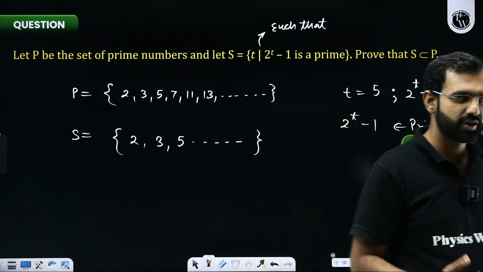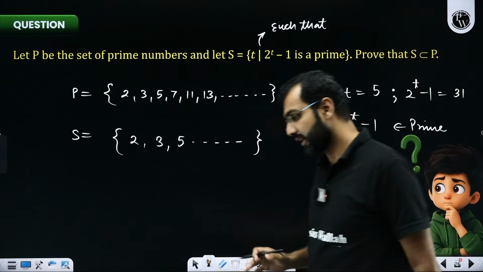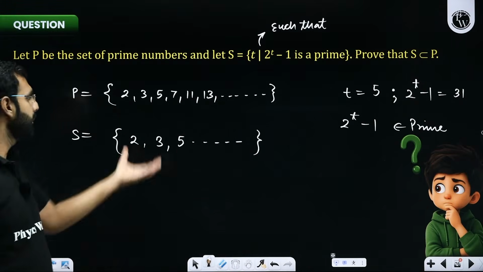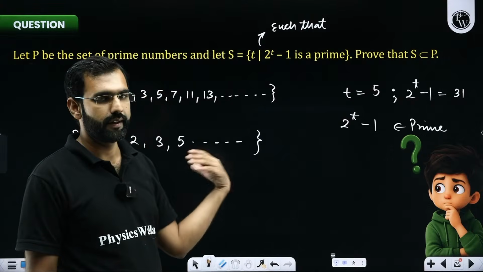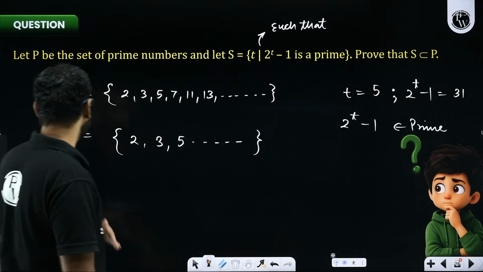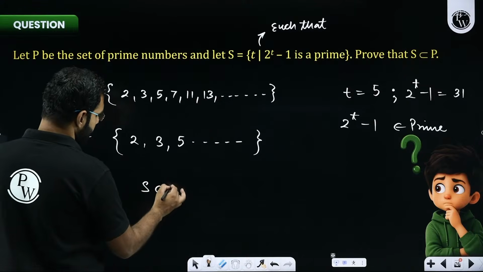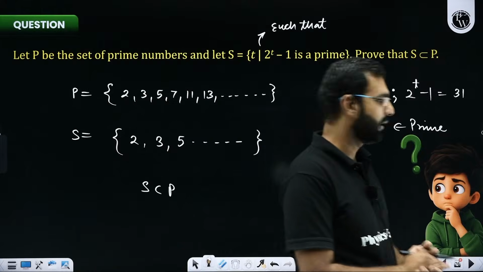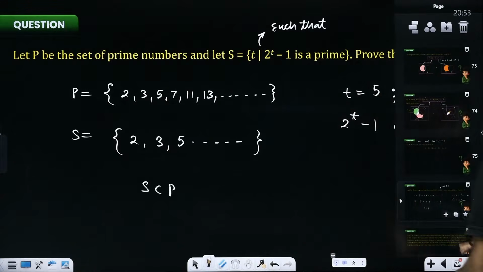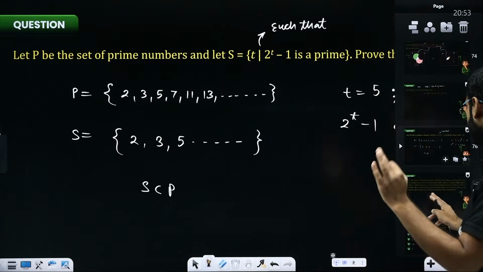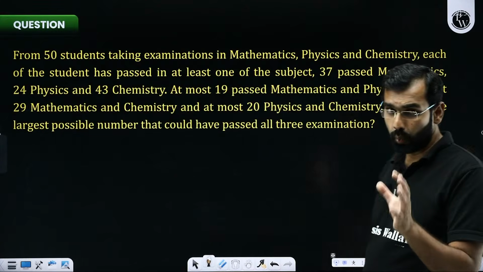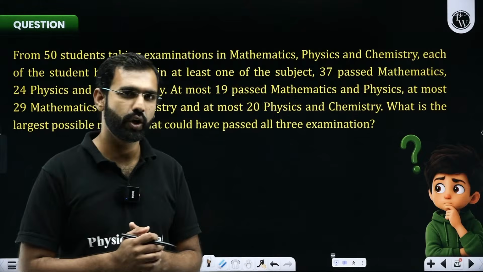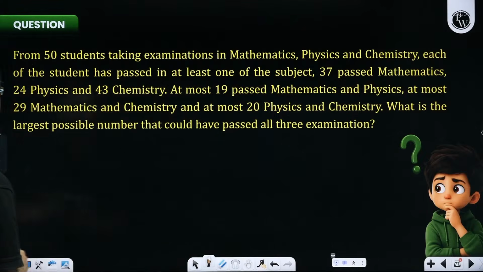That's an observation-based method. It's not the standard proof you can give here. Based on this, I have tried concluding the elements of this set, and I am saying that yes, sir, S looks like a subset of P. But if you wish to prove it mathematically, you'll have to go beyond this. But I hope this method also makes complete sense and you're able to understand how we deal with sets, how we write the elements, and how we create the elements. Everybody got it? Now, let us look at the next question.